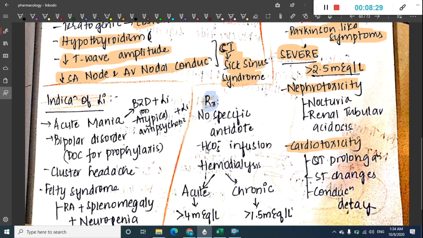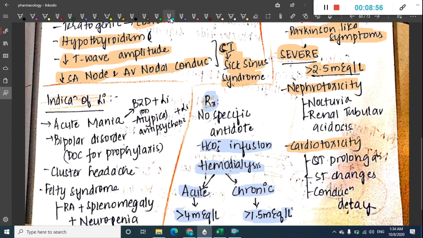There is no specific antidote reported. There is only bicarbonate infusion, and you can also do hemodialysis. Hemodialysis is done in the acute phase if the level is more than 4 milliequivalents per liter. In chronic cases, it is started if the level of lithium is more than 1.5 milliequivalents per liter.